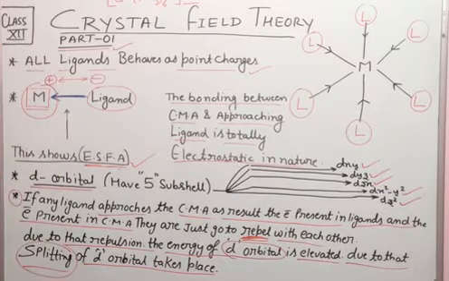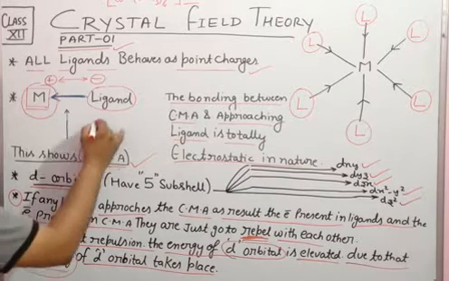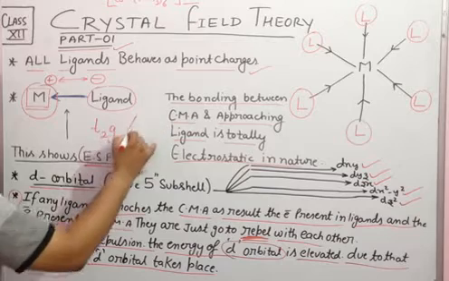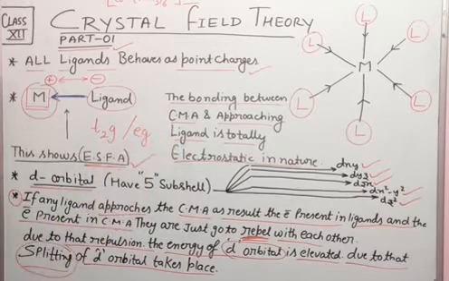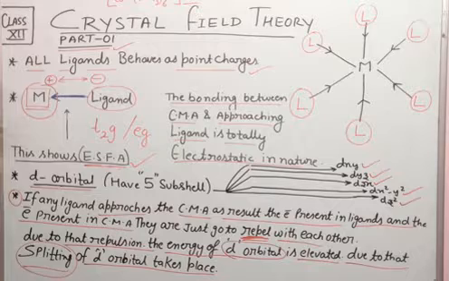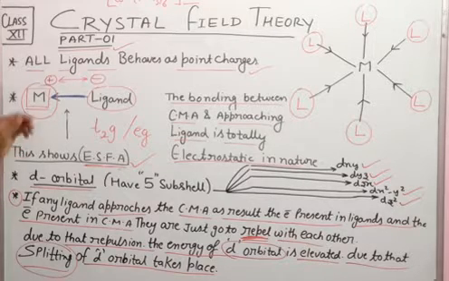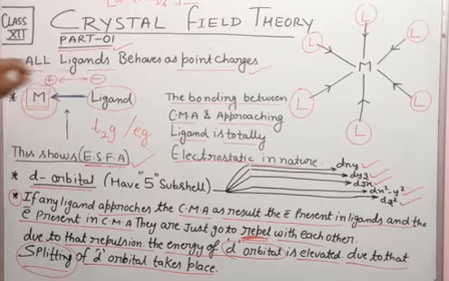Is that clear? And the splitting will be in 2 parts. One is T2g and the other one is Eg. And this splitting is different in octahedral coordination complex and tetrahedral coordination complex. We will discuss that in the next part, that is part 2, and this is part 1.